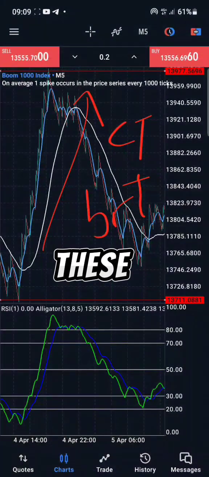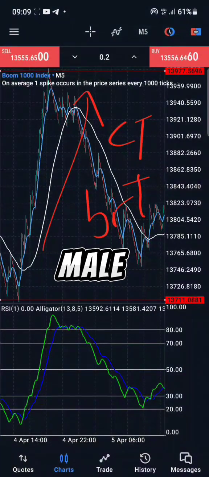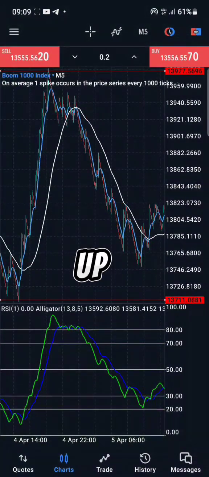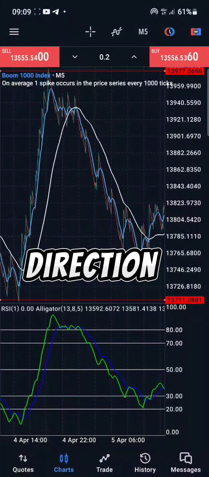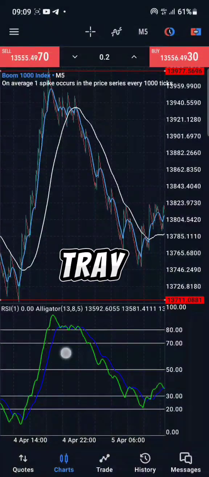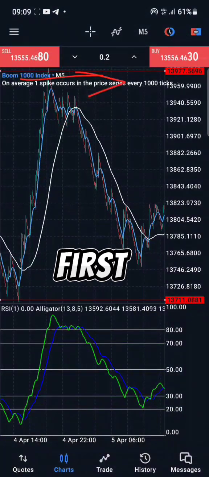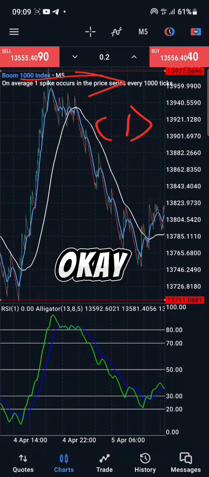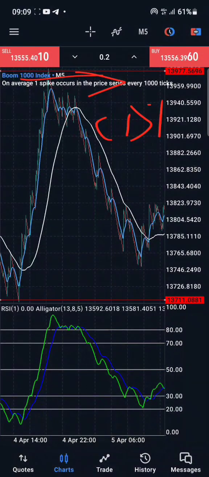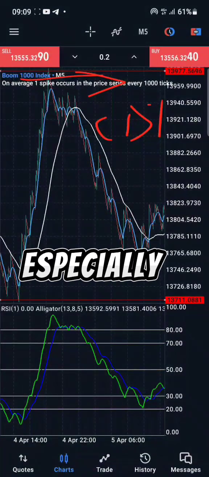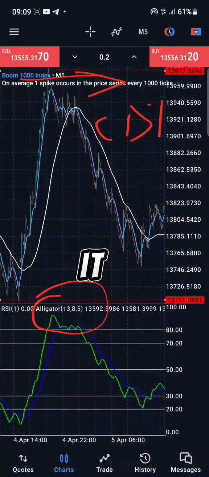Okay, so these are the two things that are most likely to happen. Whichever one happens will determine the direction of the market. So how do you know when to pick up a trade? Once it gets to this place, the first thing that should come to your mind is a change in the direction of the trend, because we expect it to sell right from there, most especially if your window indicator is confirming it.